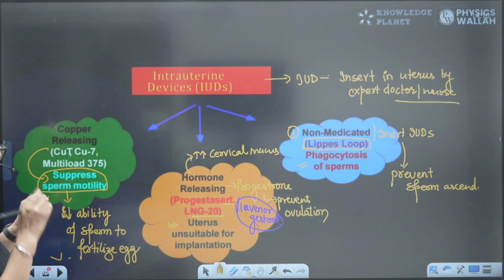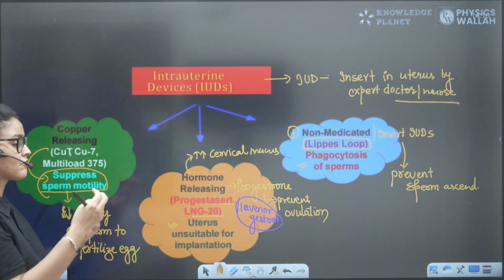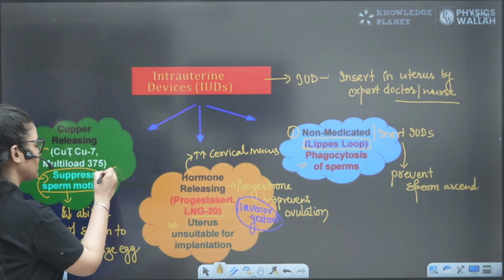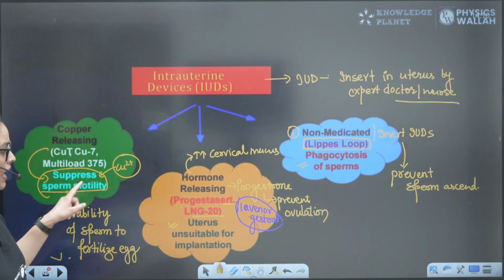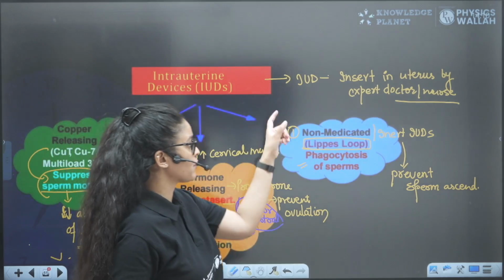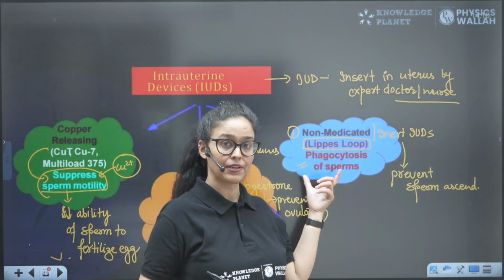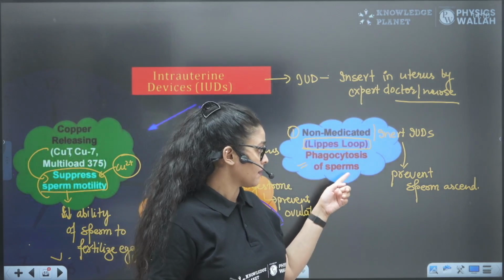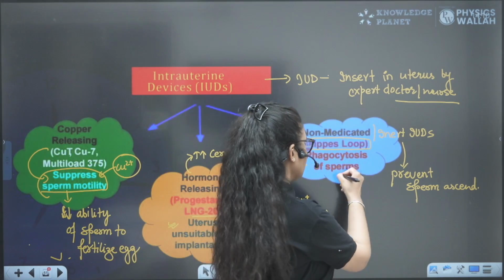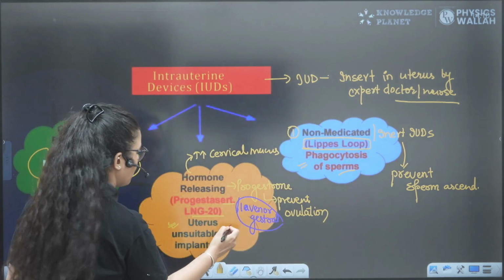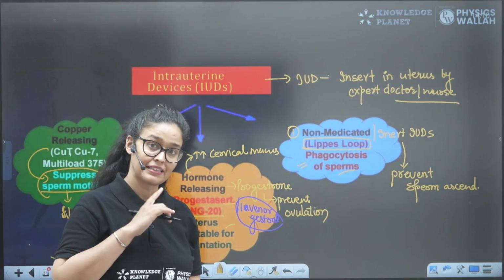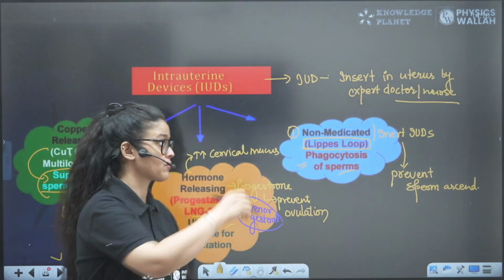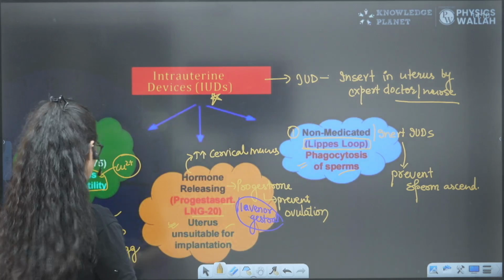You have to remember this about the copper-releasing IUD, because it releases copper ions, and these copper ions suppress sperm motility. So you have to remember which IUD works in what way, right? One prevents sperm ascent, another works by phagocytosis of sperm. You have to remember them individually for the NEET exam. Many questions have been asked from here.